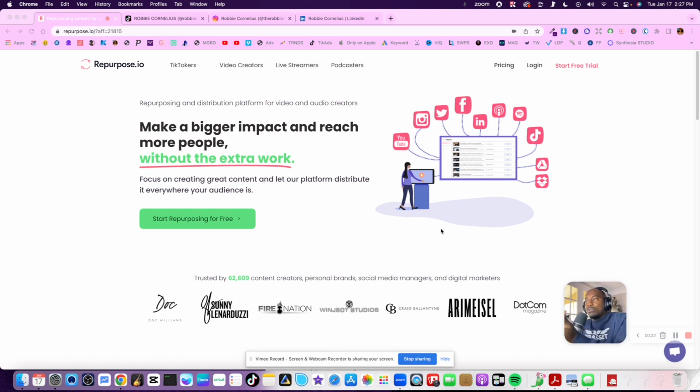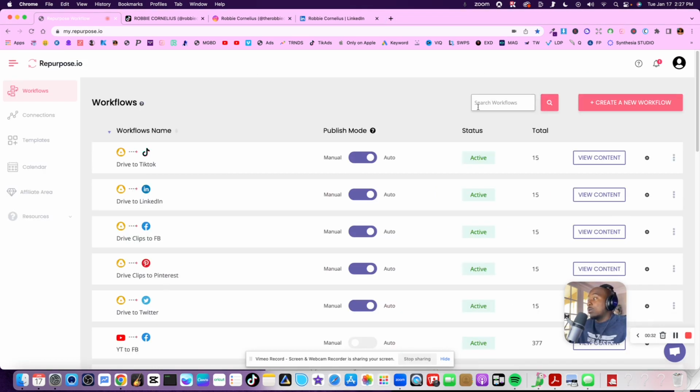I've just been using this software right here. Okay, this software is freaking amazing. It's repurposesoftware.com. And let me log in and just show you how simple this process is. Okay, all right, here I am.